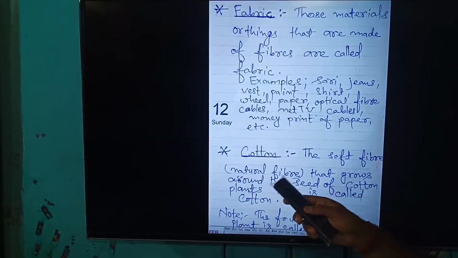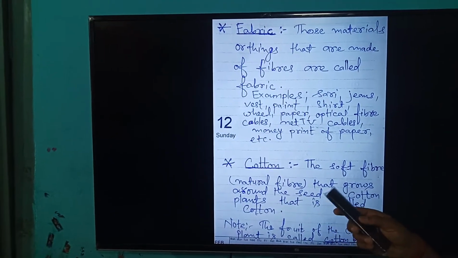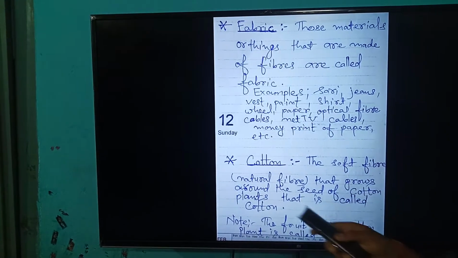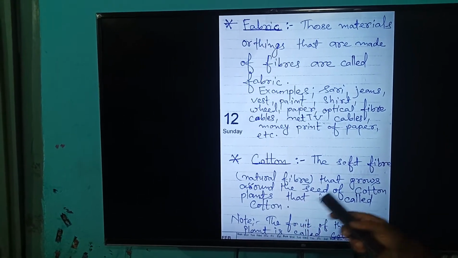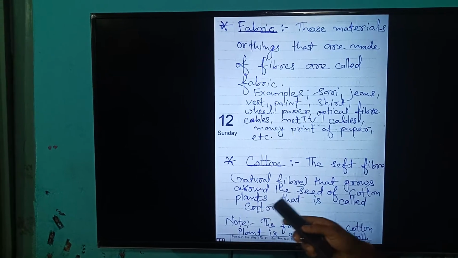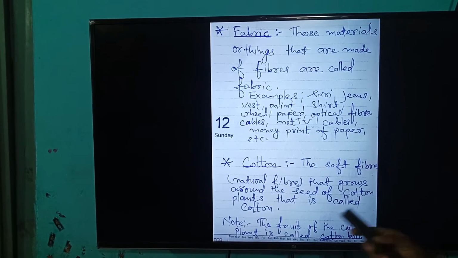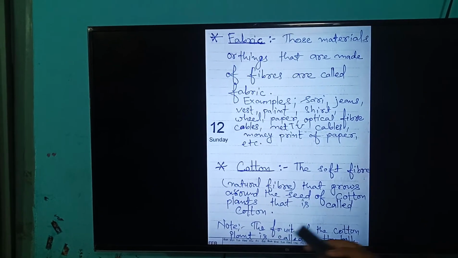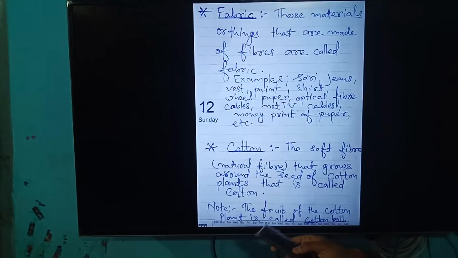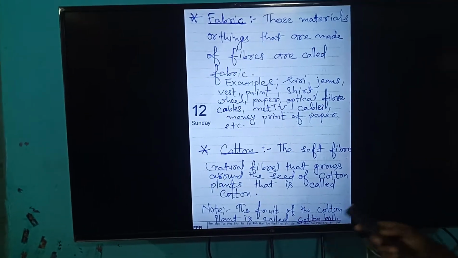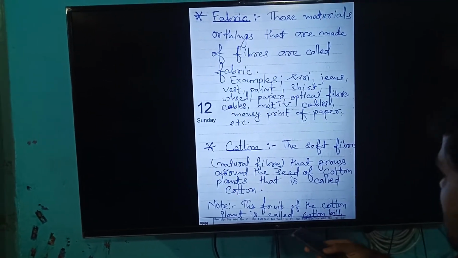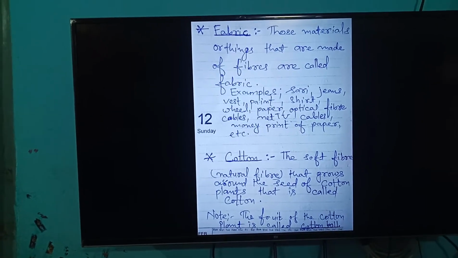Students, we will talk here about cotton. What is cotton? The soft, natural fibers that grow around the seeds of the cotton plant are called cotton. Note: the fruit of the cotton plant is called cotton boll.